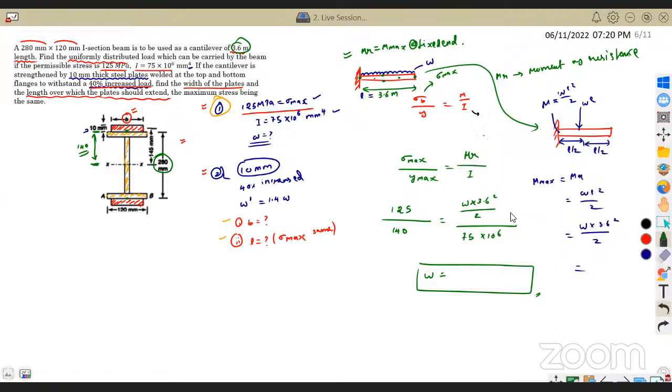Actually, we made one mistake here, right? I took everything in terms of mm, but the length in terms of meter. I'm sorry, Gabriel, please correct it. The length I have taken in meter, that is the mistake. This 3.6 into 10 power 3 whole square. I have taken everything in mm, so length should also be in mm. That is my mistake. Correct it and give me the answer.